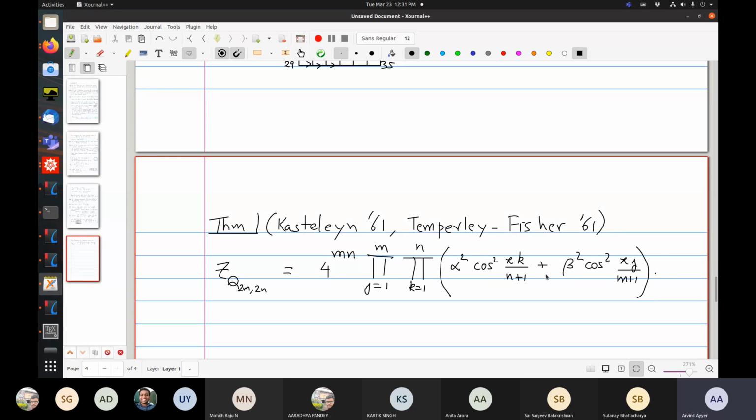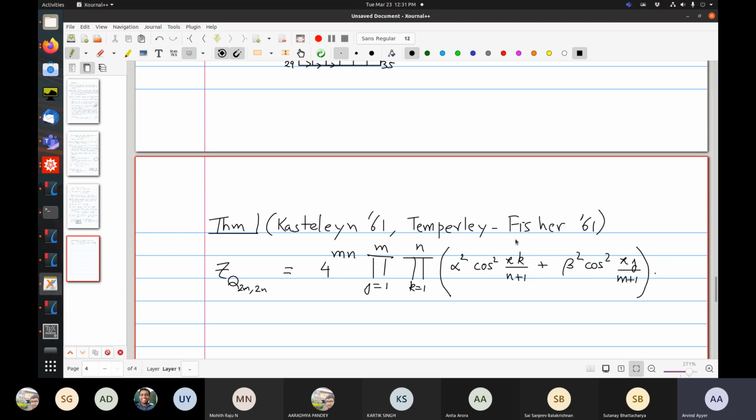So it's an absolutely amazing formula because remember m and n are arbitrary integers. So these cosine squareds are irrational numbers in general. And so are these guys. I mean, for some values of n and m, there are closed form expressions, but they usually involve square roots of square roots, things like that.